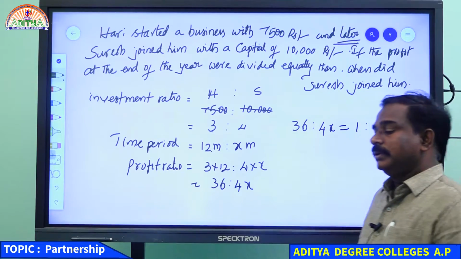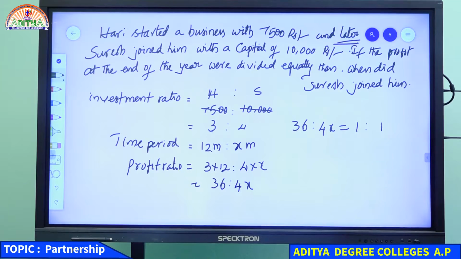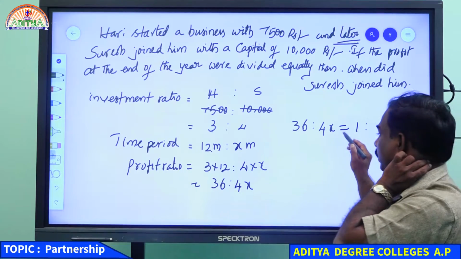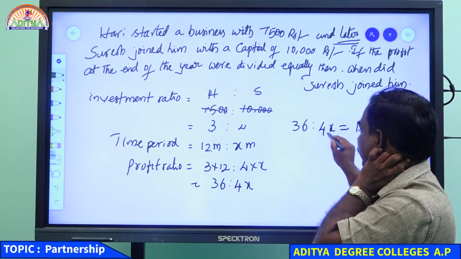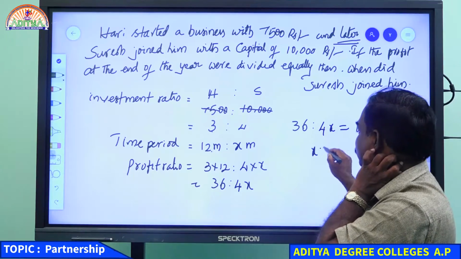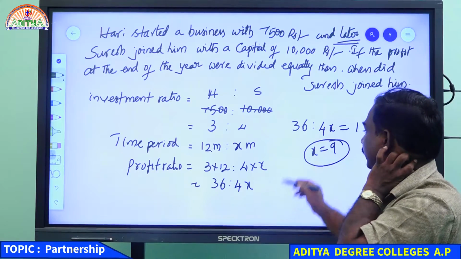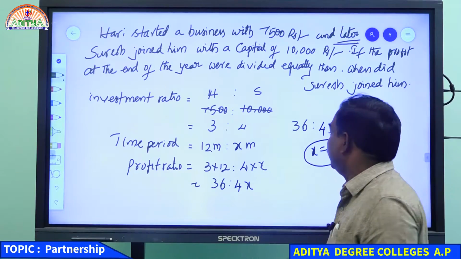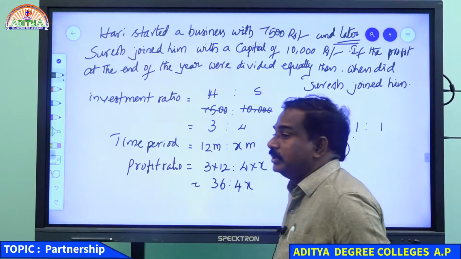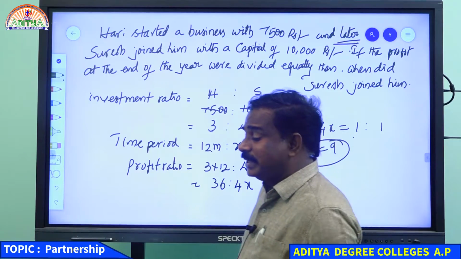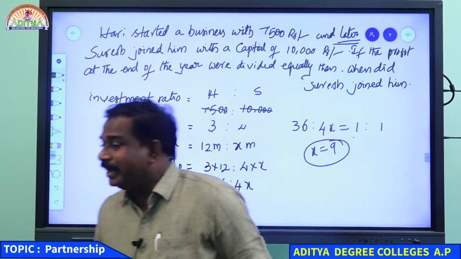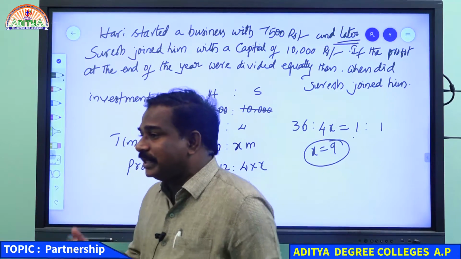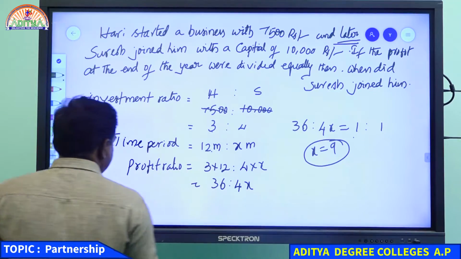To get 1:1, what is the x value here? 4 nines are 36, so the x value is 9. X will be 9 because the profits were shared equally. So Suresh was in the business for 9 months, which means he joined after 3 months.